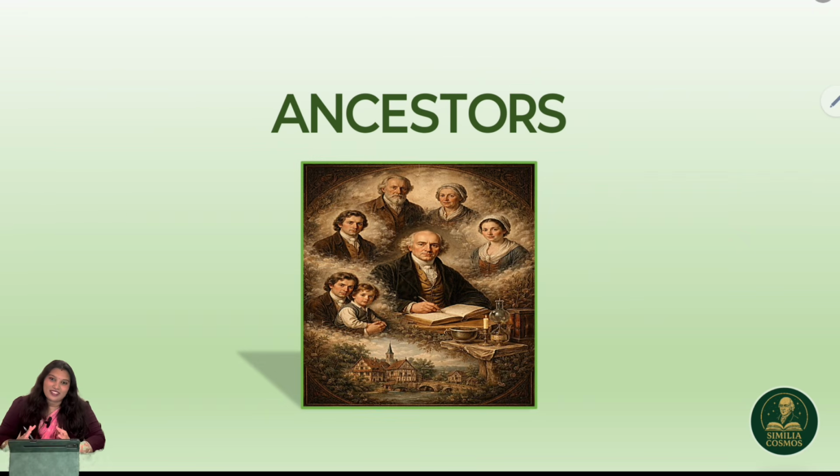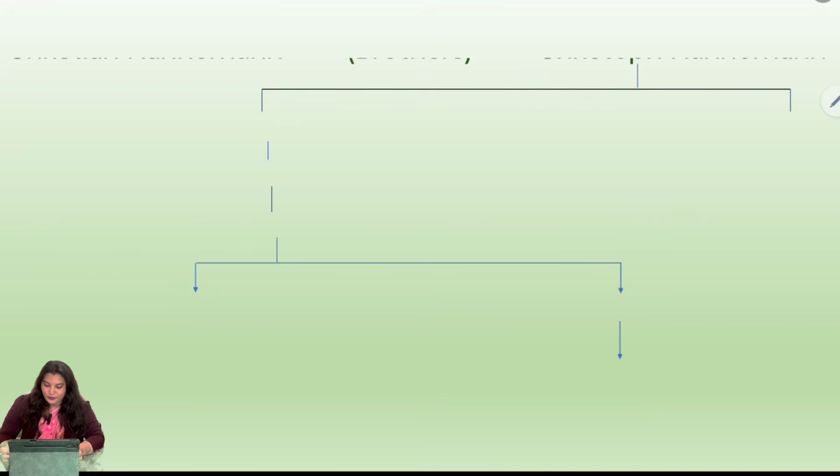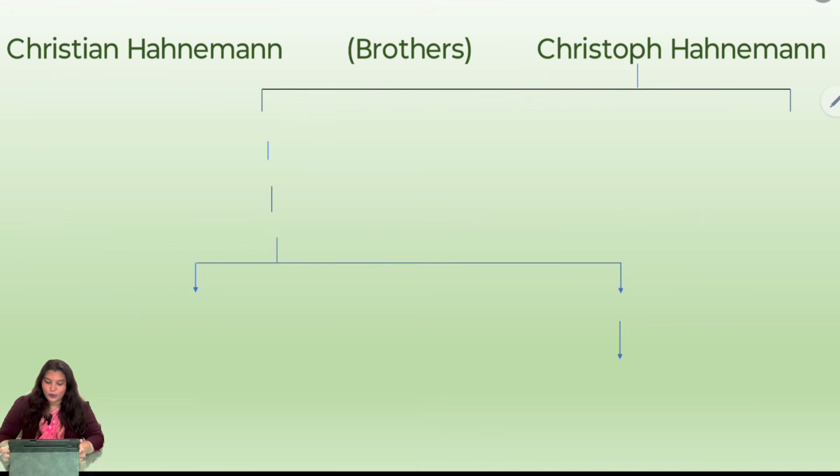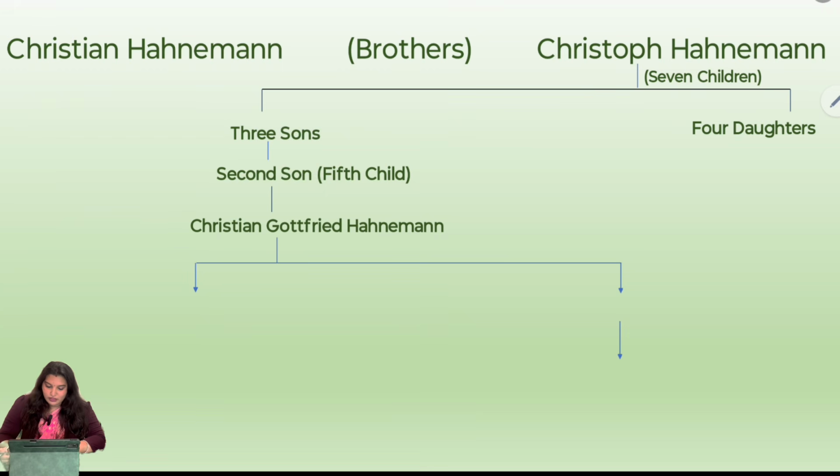Let us begin with the ancestors of Hahnemann. We start with Christian Hahnemann and Christoph Hahnemann. There were two brothers, Christian Hahnemann and Christoph Hahnemann. Christoph Hahnemann had 7 children, among them 3 sons and 4 daughters. Among the 3 sons, the second son, that is the 5th child of Christoph Hahnemann, was Christian Gottfried Hahnemann.